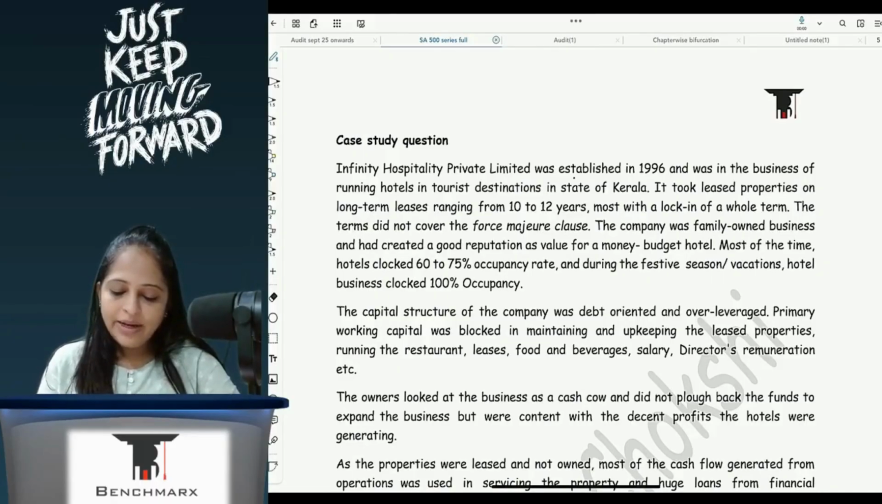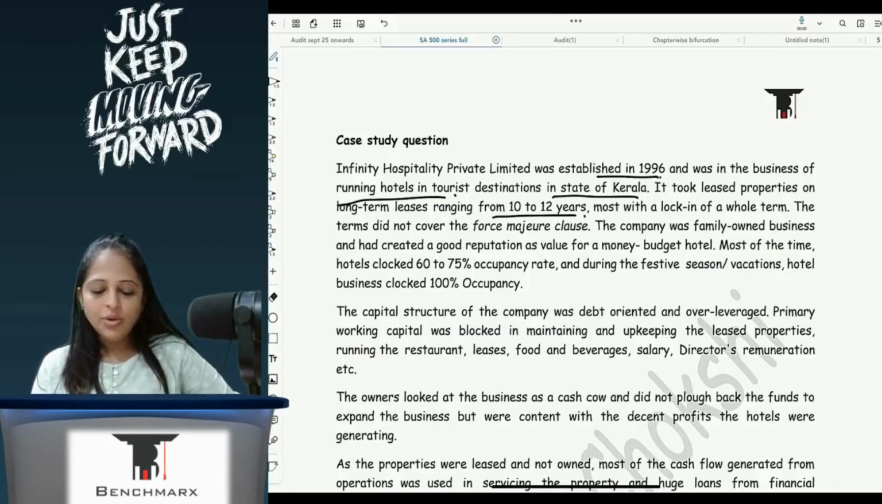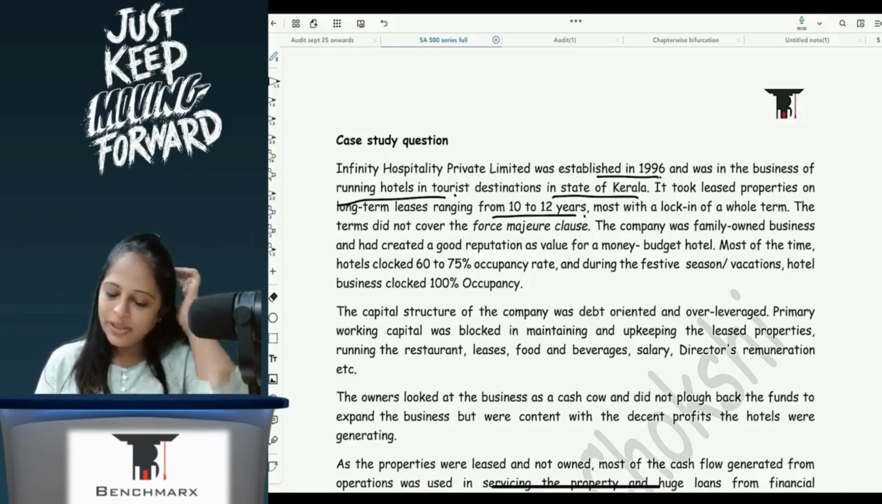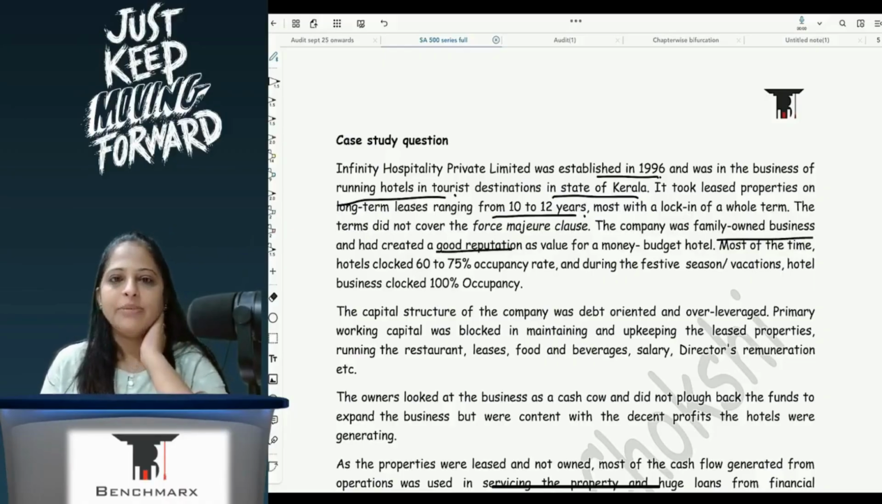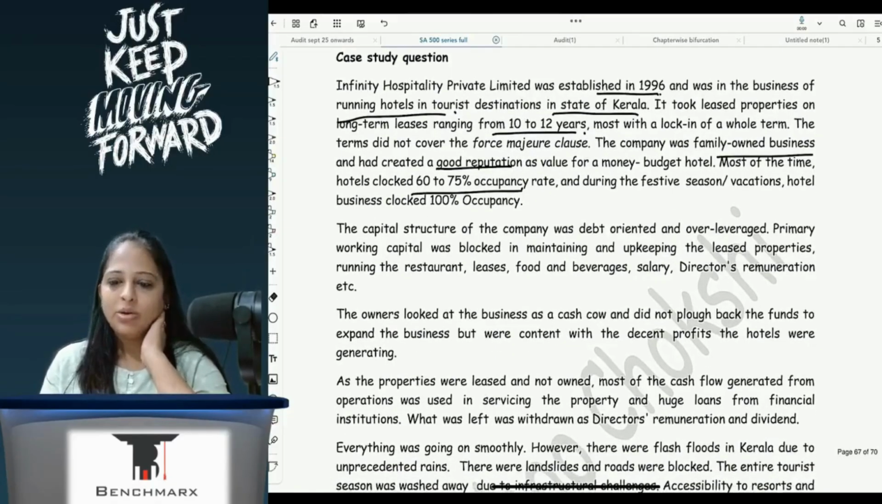Infinity Hospitality Private Limited was established in 1996 and was in the business of running hotels and tourist destinations in the state of Kerala. It took properties on long-term lease ranging from 10 to 12 years, mostly with a lock-in for the whole term. The terms did not cover a force majeure clause. The company was a family-owned business and had created a good reputation as a value for money budget hotel. Most of the time, the hotel clocks 60 to 75% occupancy rate, and during festival seasons, the hotel clocks 100% occupancy.